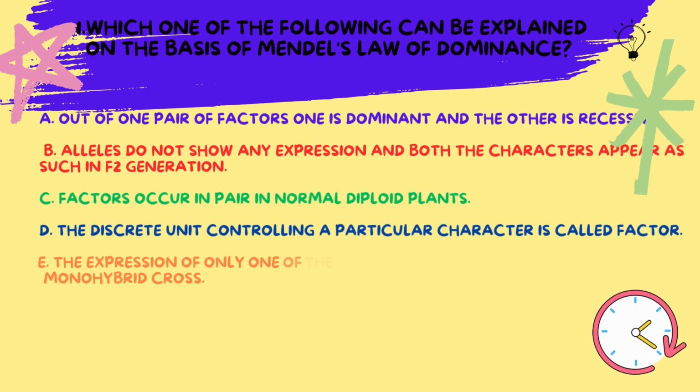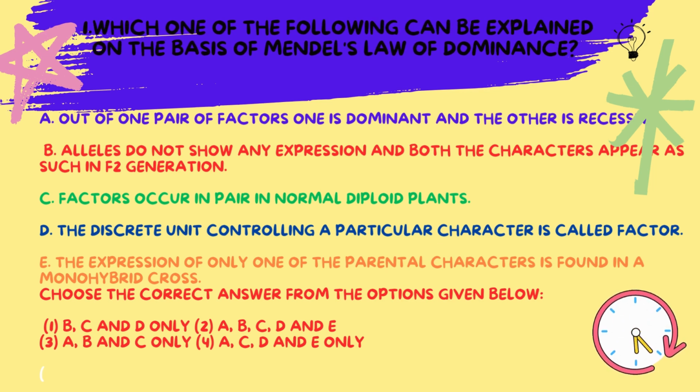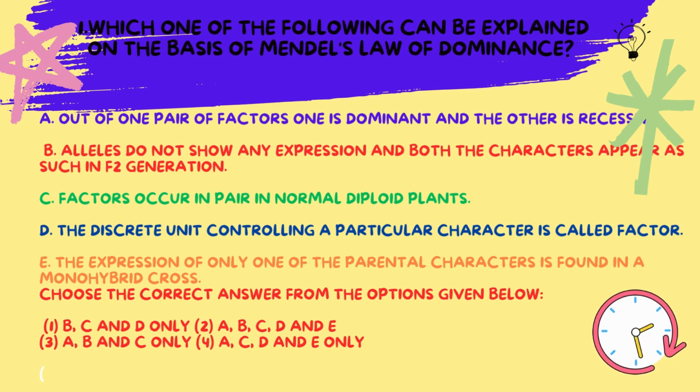Here, statement A is correct because in genetics, one allele can be dominant over the other, which is recessive. Statement B is incorrect because alleles do not show the expression in a typical Mendelian monohybrid cross. The alleles segregate and their expressions are visible in the F2 generation.